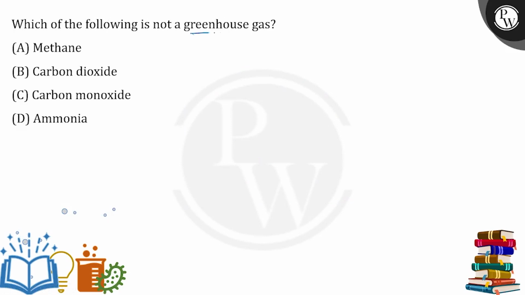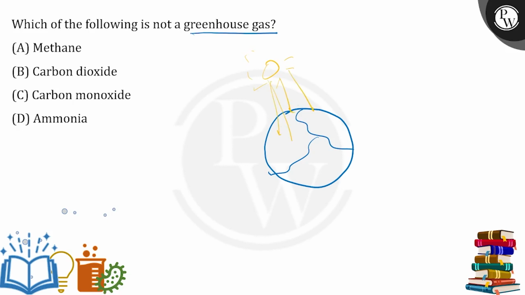Which of the following is not a greenhouse gas? Now, again, our Earth. What will happen to this Earth? So you will notice that the sun radiates its rays that will fall on the Earth's surface, right?